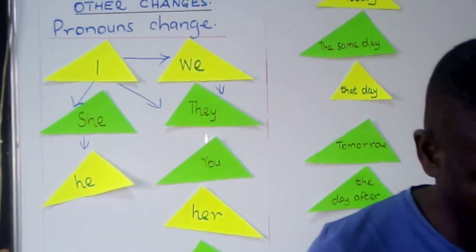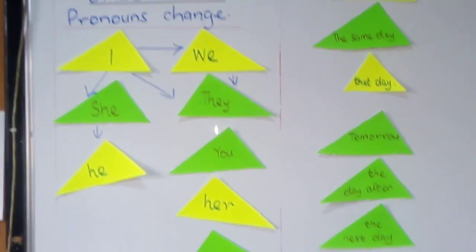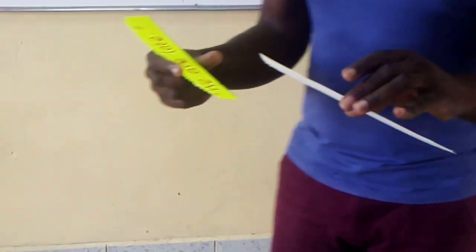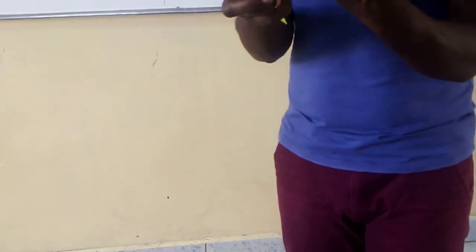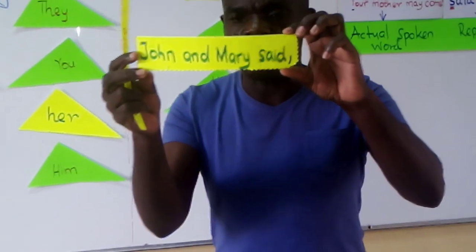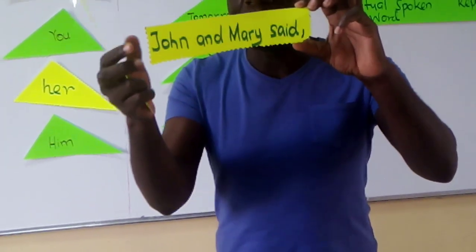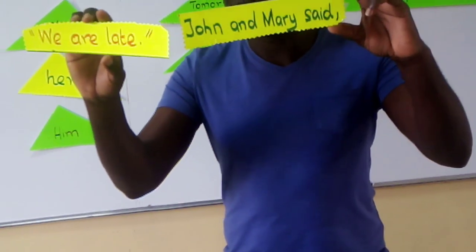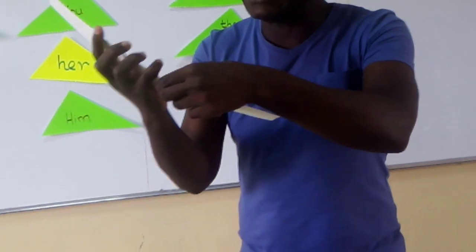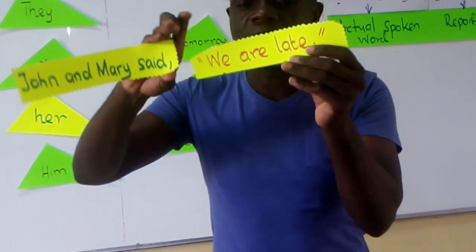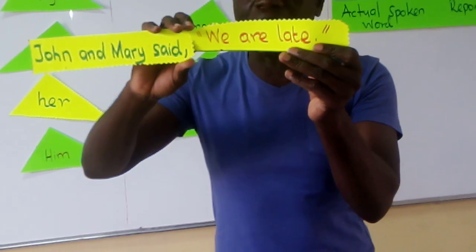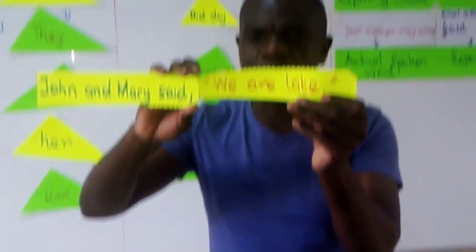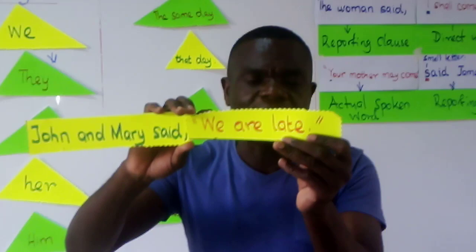For example, in a sentence, we have John and Mary. John and Mary said. This is plural. What did John and Mary say? John and Mary said, "We are late." Look at we. We is plural.